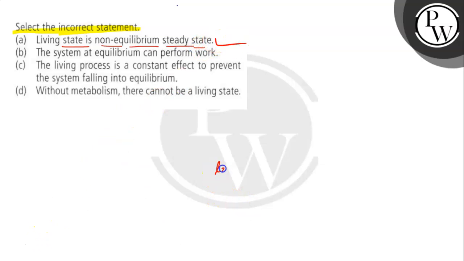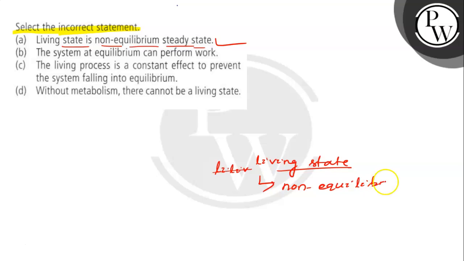As we know, the living state is always non-equilibrium, and it is a steady state. So there will be no equilibrium. So living states are always in the non-equilibrium steady state. So this one is correct here.